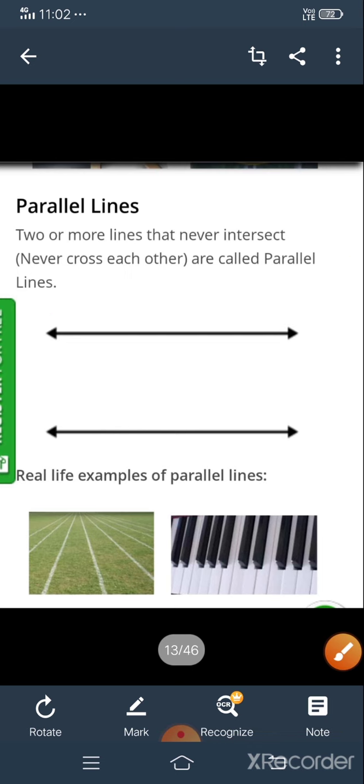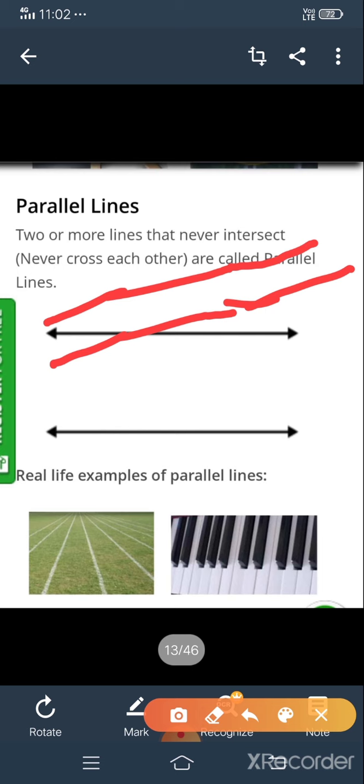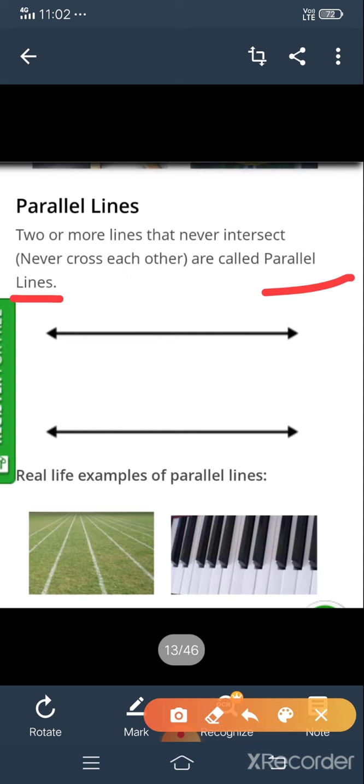If you extend like this, there are two lines. We are extending it in both directions, but they never meet. That is called parallel lines. See here, it is an example for parallel lines.